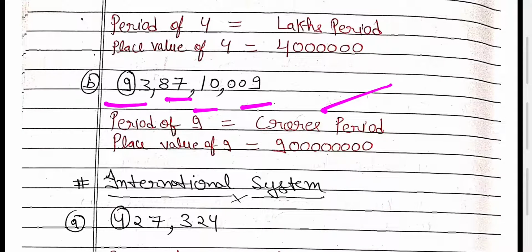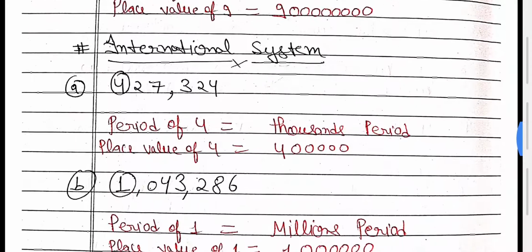So that is the crore period here, and for the place value of 9, how many digits are there? 1, 2, 3, 4, 5, 6, 7, 8. Put 8 zeros here. Okay. International system again. Period of 4. What is the period? Ones period, thousand period, and for the place value of 4, just write the same zeros here.